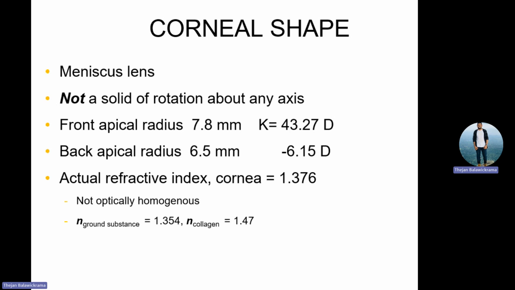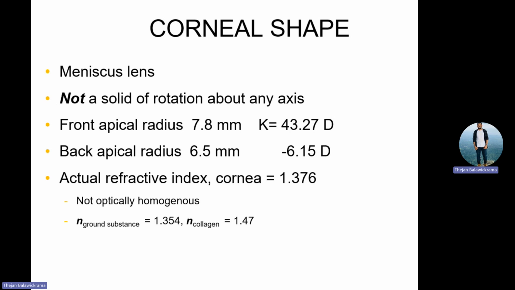You can also get plano-convex, biconvex, plano-concave, and biconcave. These are lens forms. I suppose you have already learned about lens forms. So the cornea is a meniscus lens.